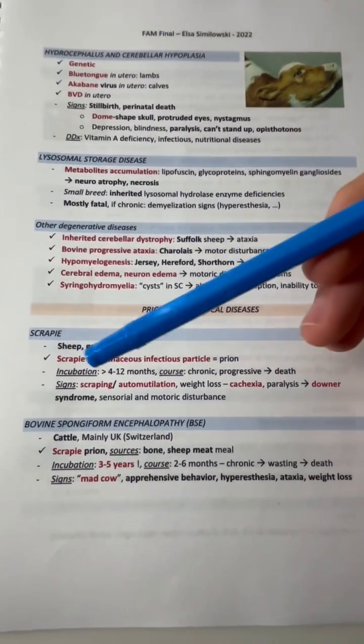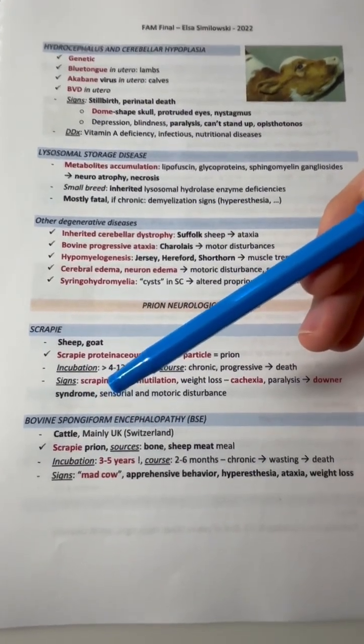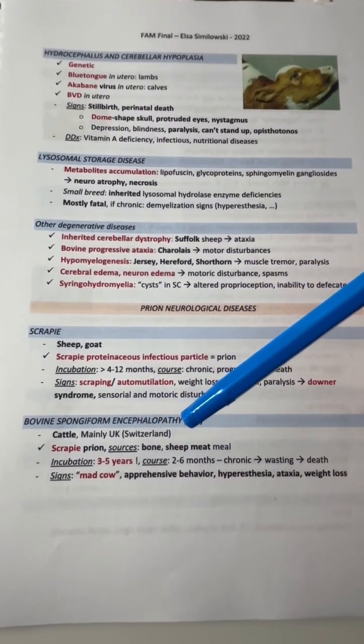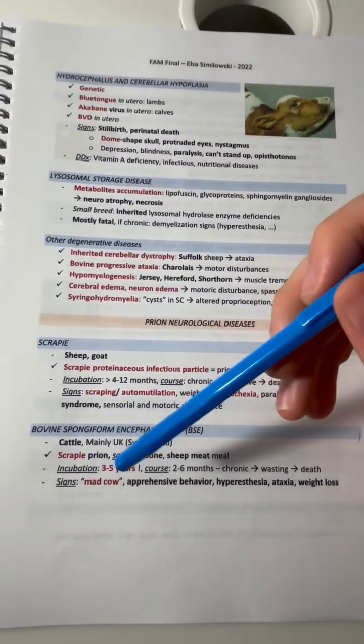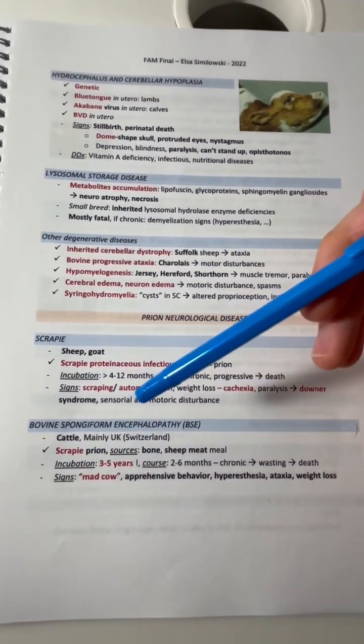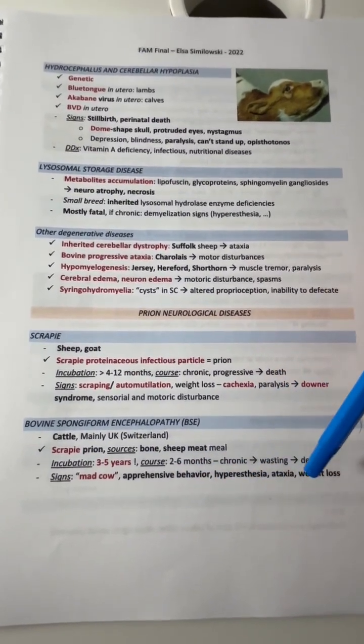In the case of bovine spongiform encephalopathy, this is found in cattle, mainly in the UK. It's from a scrapie prion, and the sources are bones and sheep meat. The incubation period is 3 to 5 years, and the signs are mad cow, so this is mad cow disease. They have apprehensive behavior, hyperesthesia, ataxia, and weight loss.